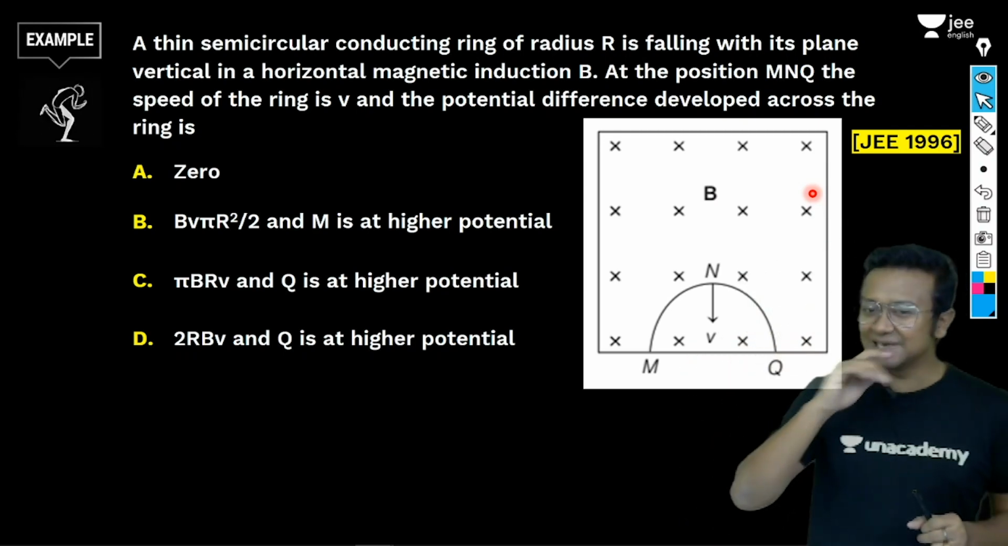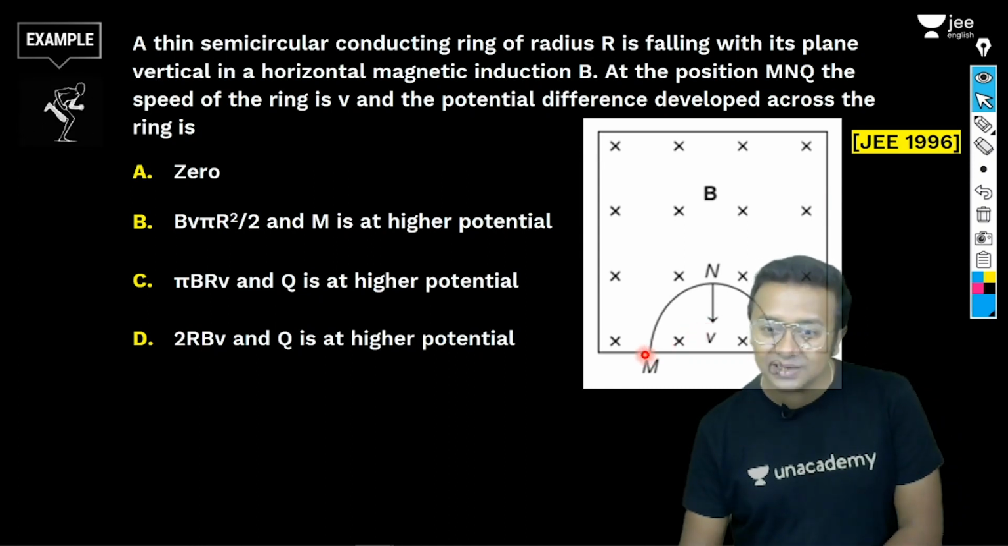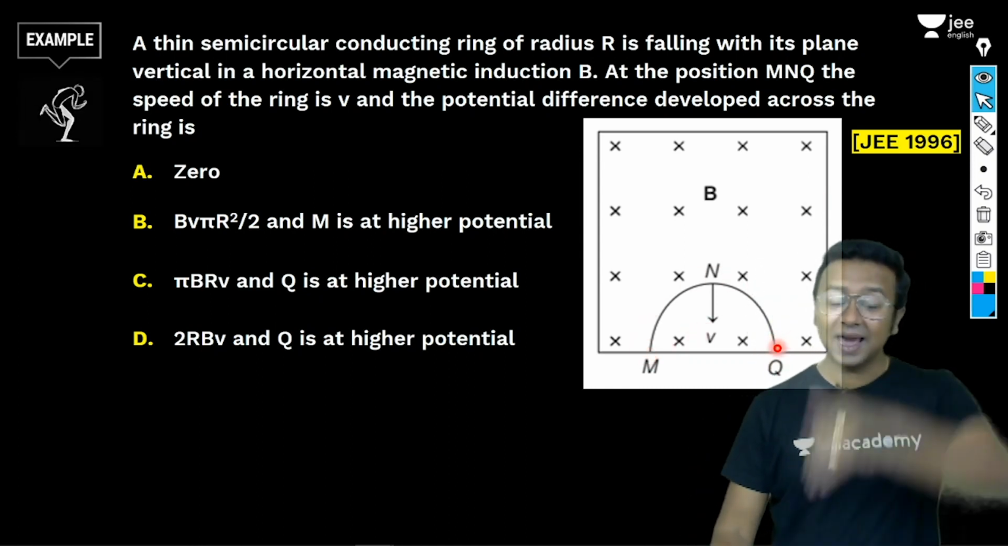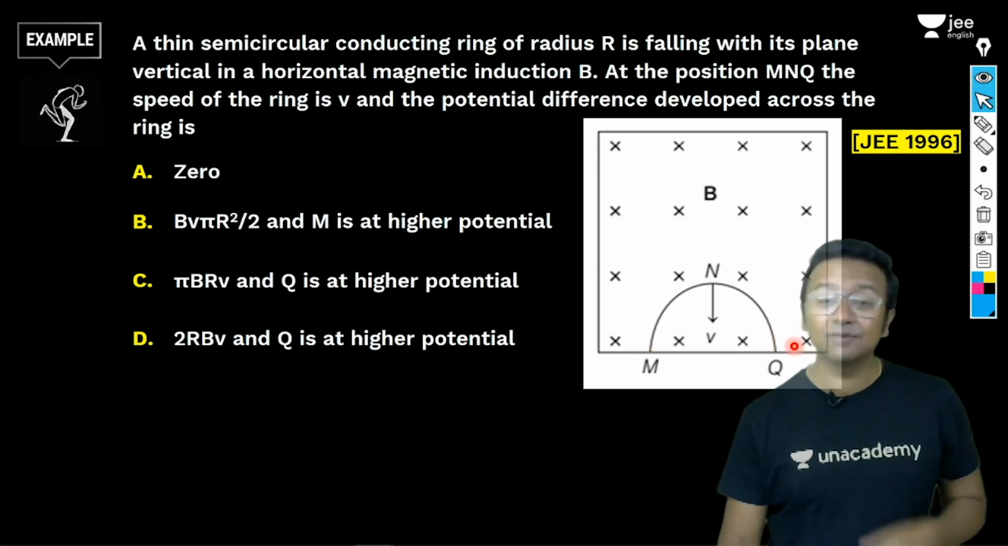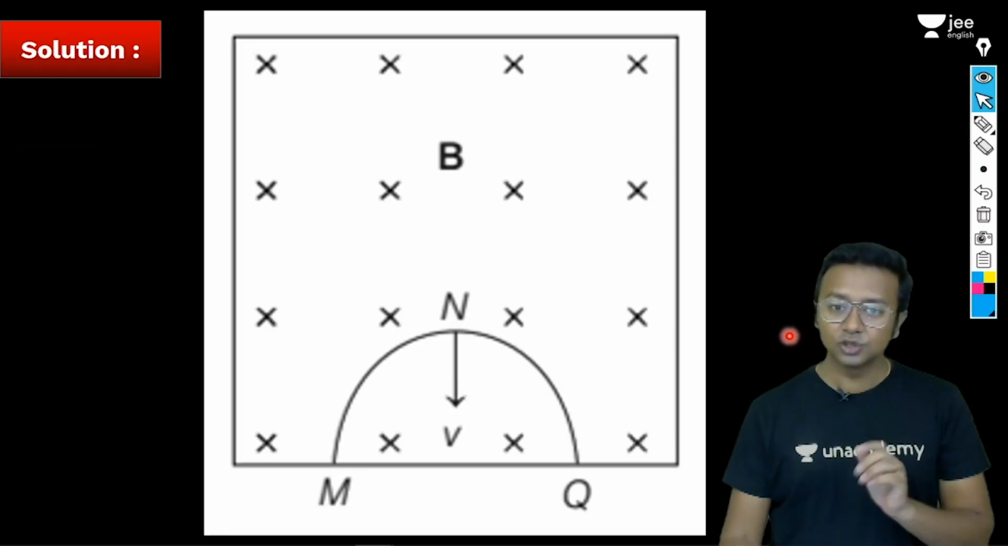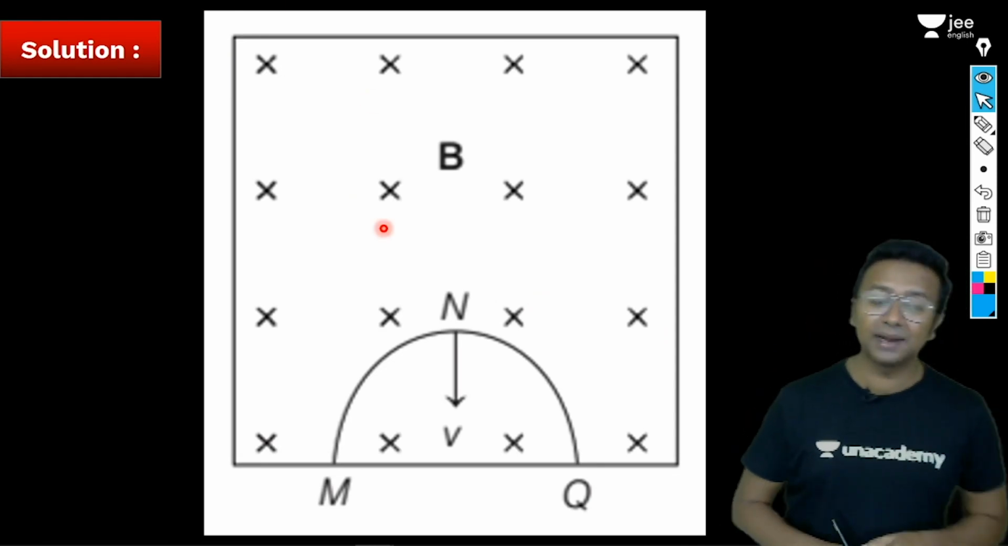By the way, let's just see this. So what is happening here? You've got a semicircular loop and it is going down. So we need to find out what will be the EMF across these two ends and which will be at a higher polarity. Very nice. We look at a bigger diagram so we get a better understanding.